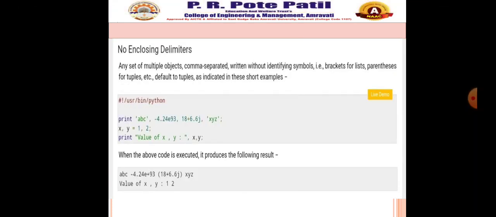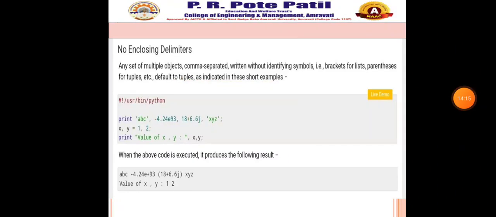Next is no enclosing delimiters. Any set of multiple objects, comma separated, written without identifying symbols, that is brackets for lists and parentheses for tuples, etc., default to tuples, as indicated in this short example.